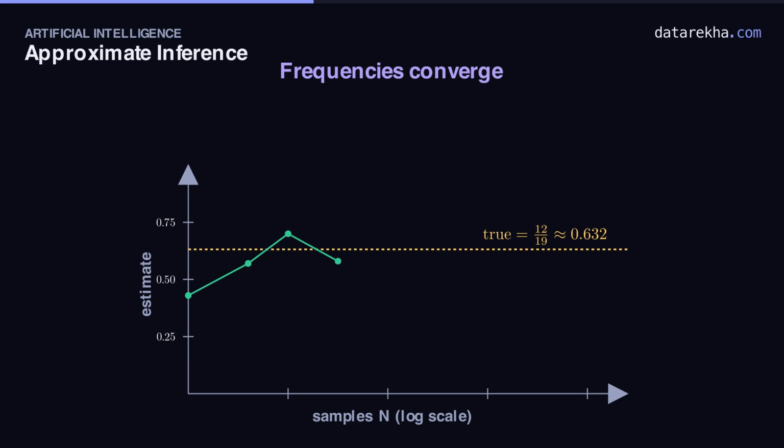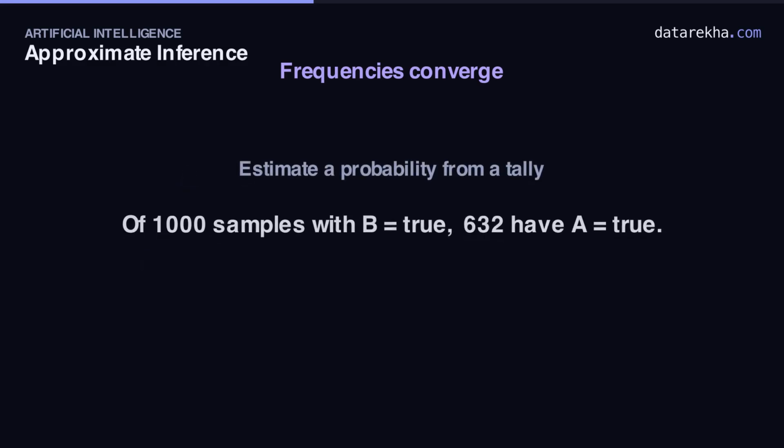The variance is huge. But push n up. 100 samples, 1,000, 10,000, and the wobble shrinks. The estimate stops wandering and locks onto the gold line. That's the law of large numbers made visible. More samples, less scatter.